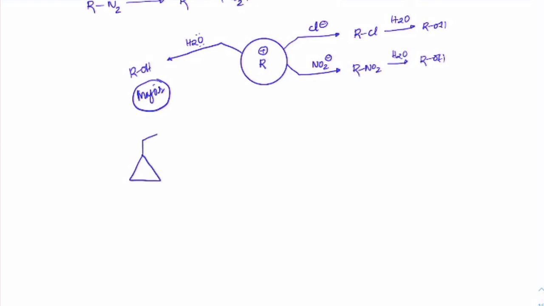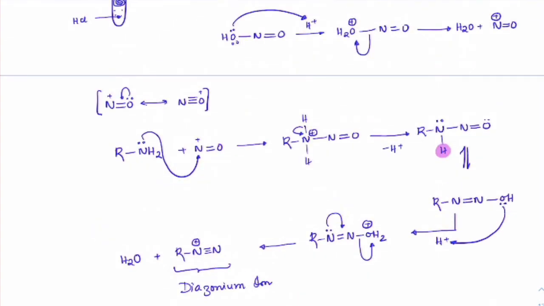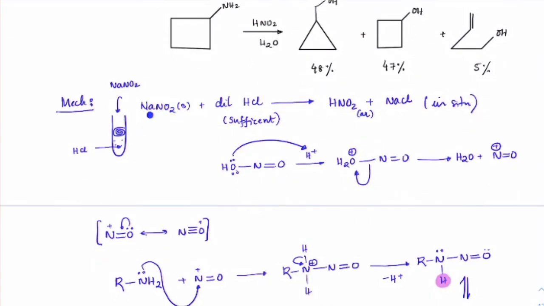This is cyclopropyl methyl amine on treatment with HNO2. See, if it is written only HNO2, it does not mean it is pure HNO2. It is only prepared in solution. So HNO2 itself means it is a mixture of NaNO2 and dilute HCl.